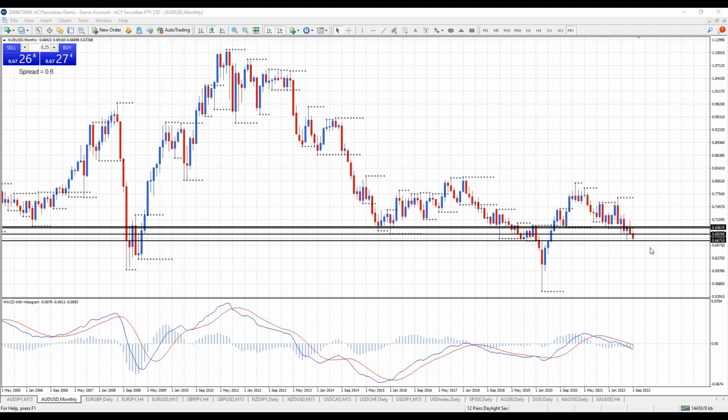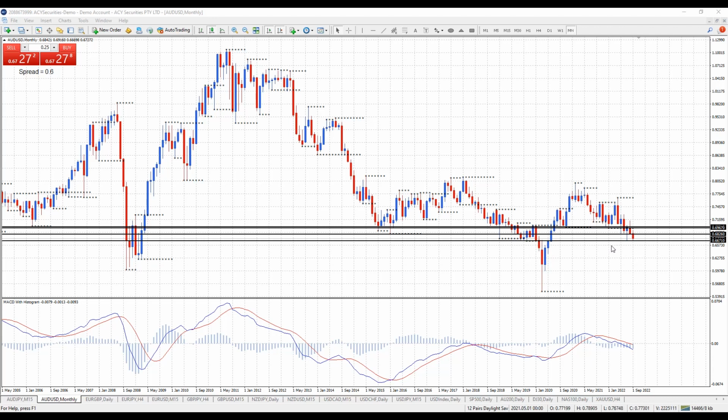Alright traders, on the monthly chart, now we're actually in a downtrend. MACD's down. And I'm just looking at this support level down here that we're testing. My view is, can we move through this support level? Back in July, we tested monthly support here at 66.71.